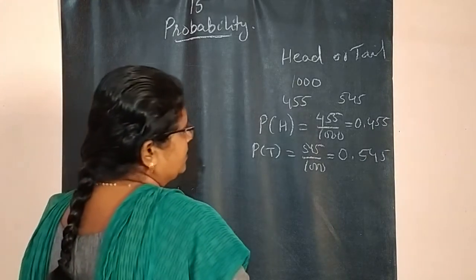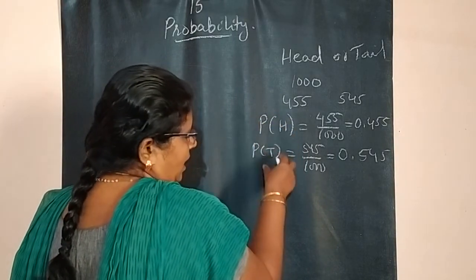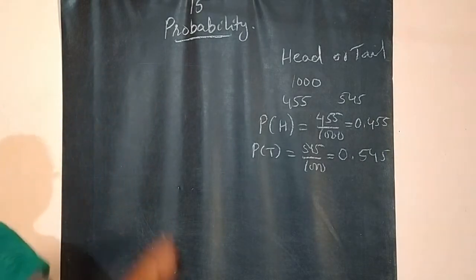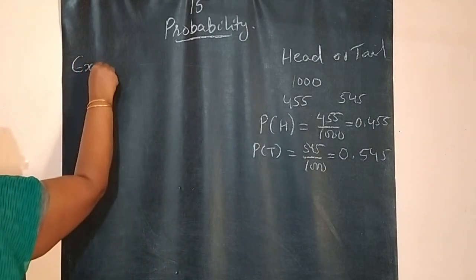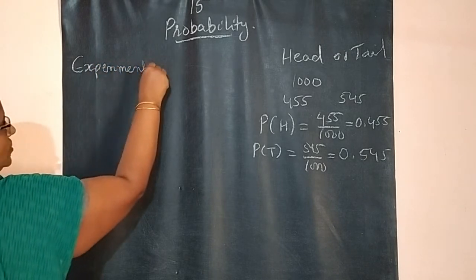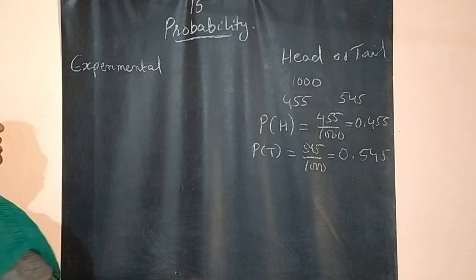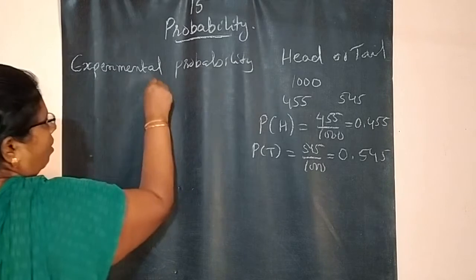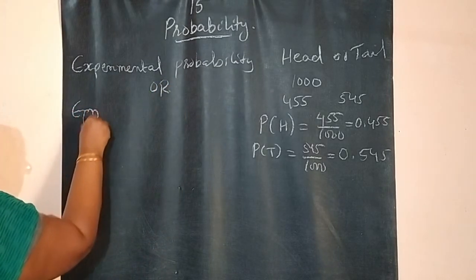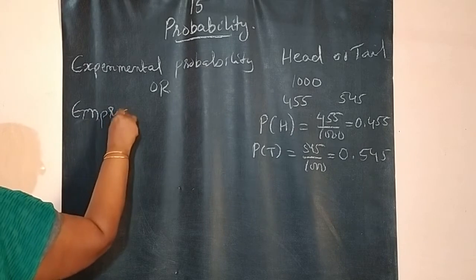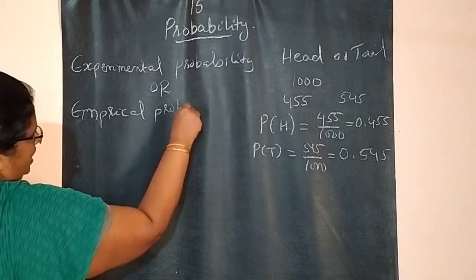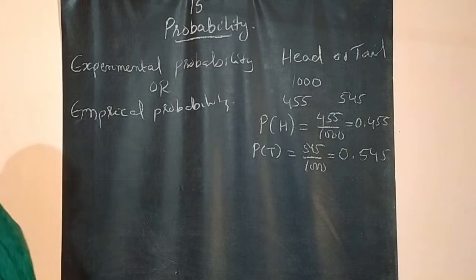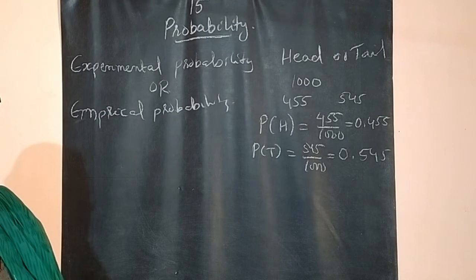So, like this, if we are doing the experiment a lot of times and finally we are coming to a conclusion about the probability of getting something, such a type of probability is called the experimental probability, since we are doing the experiment. Another name is empirical probability. So this we studied in 9th class, experimental probability or empirical probability.